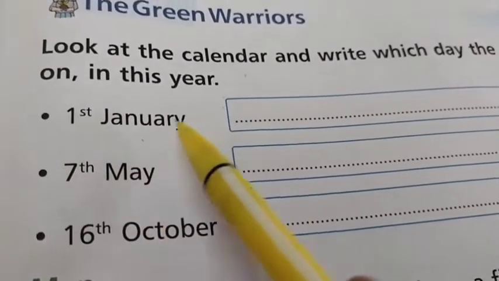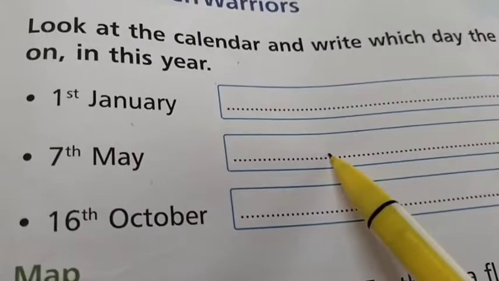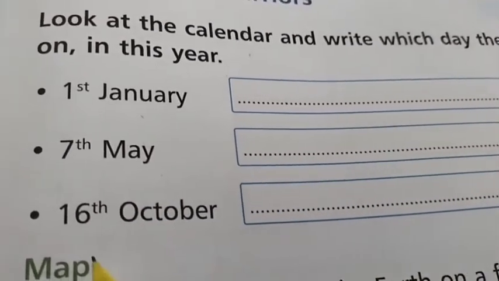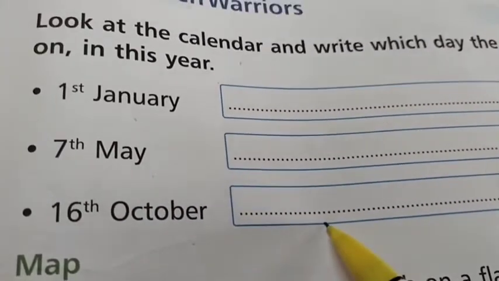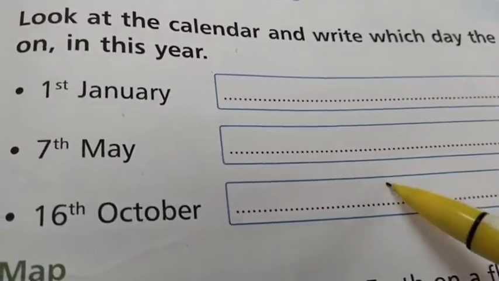1st January, what is the day? You have to write. 7th May, you have to write that day alone. 16th October, write the day alone. Sunday, Monday, Tuesday or Saturday, you have to write that. Okay, children, now look here.